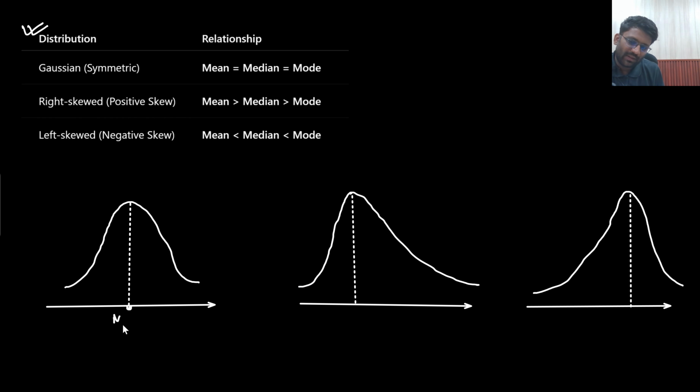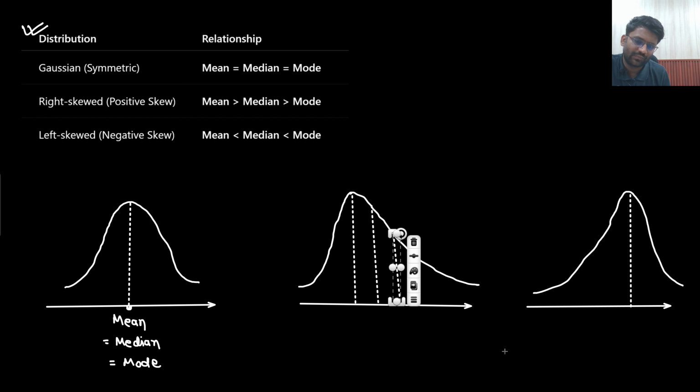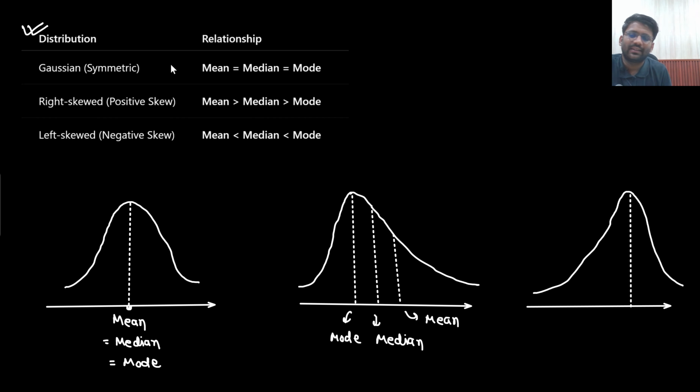So here, mean equals median equals mode. Here what is the scenario? Mode will be the highest number, median will be right in the middle, and this will be my mean. Mean is higher than the mode, we can directly see it is already written.